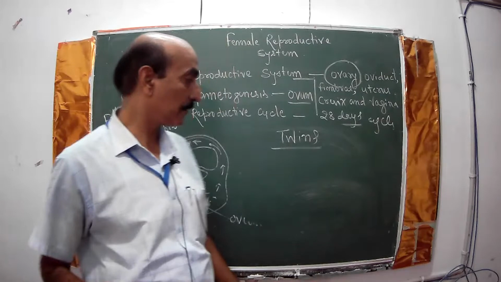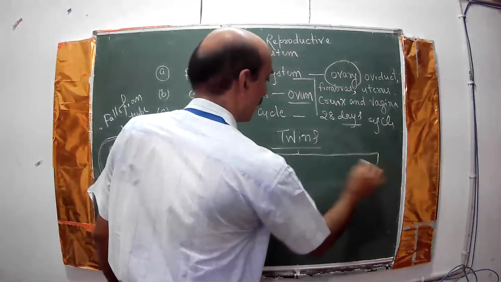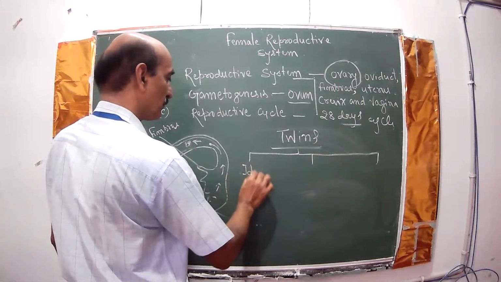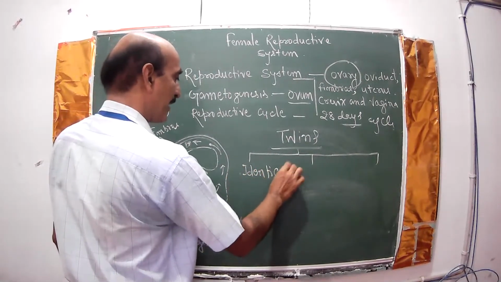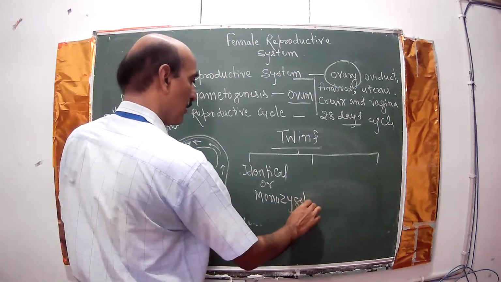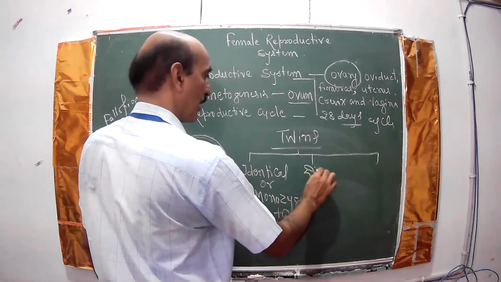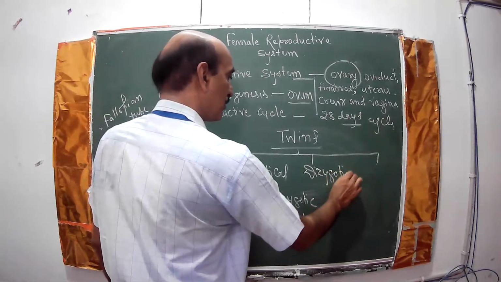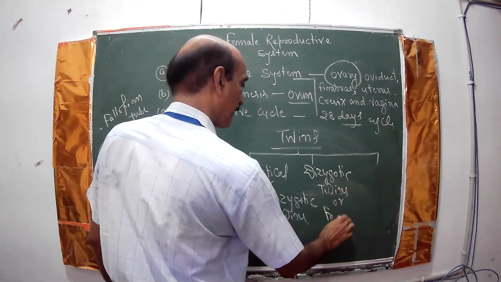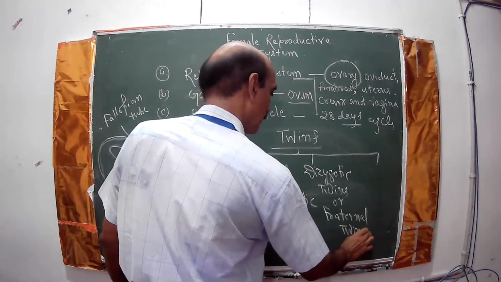Okay. Now twins are of 3 types. One is called identical or monozygotic twins. Dizygotic twins or fraternal twins.